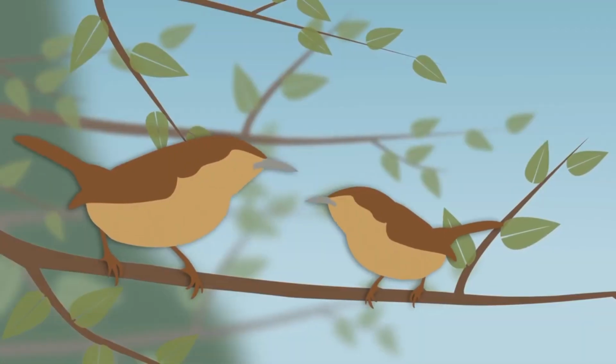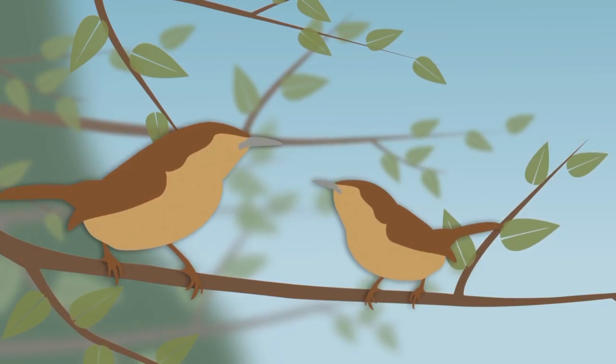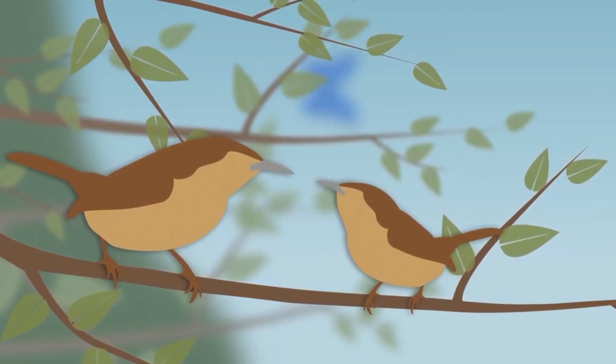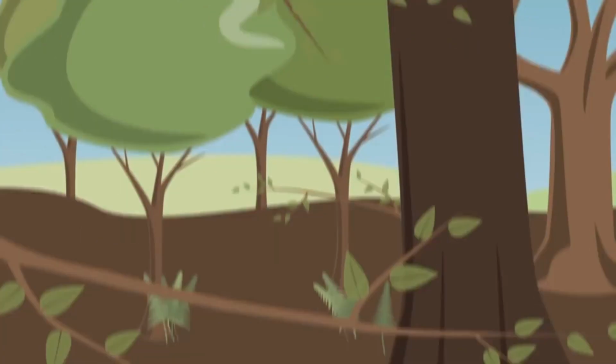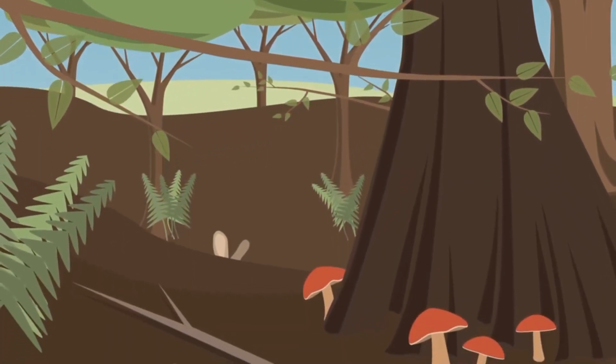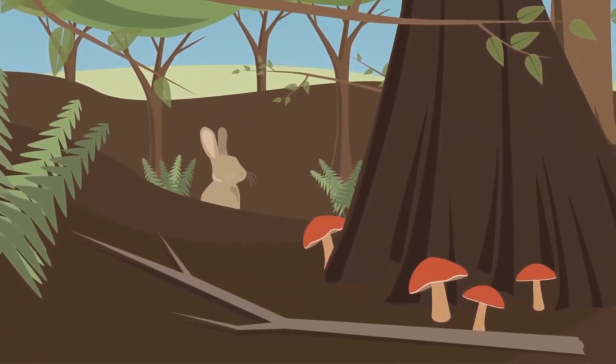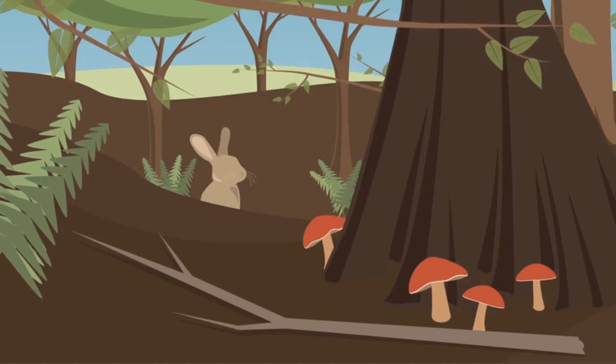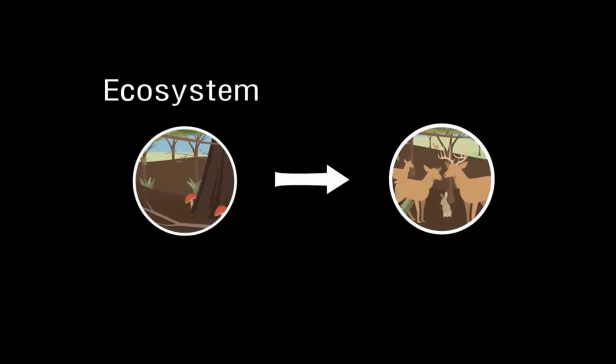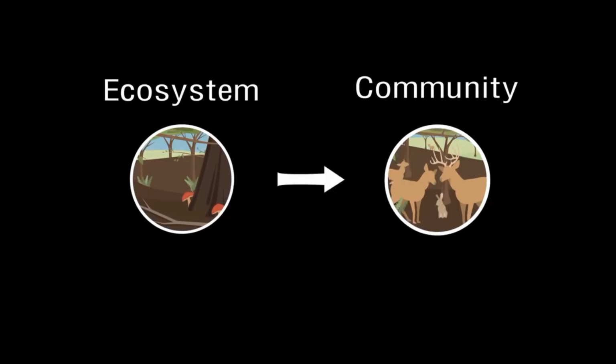All of the various organisms inhabiting a particular ecosystem are termed a biological community. The biological community in the deciduous forest ecosystem includes many types of trees and other plants, animals, various mushrooms, and other fungi. Each ecosystem is filled with a unique biological community.